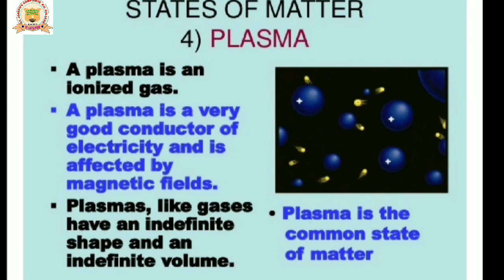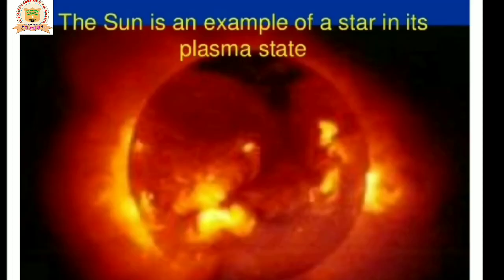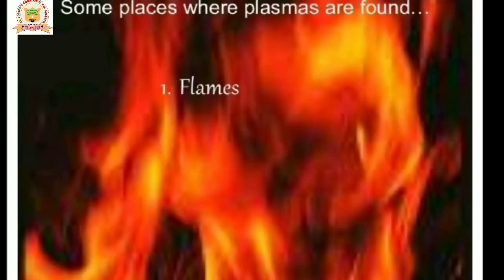Plasmas, like gases, have an indefinite shape and an indefinite volume. The sun is an example of a star in its plasma state. The example for the plasma state is the sun. Some other places where plasma is found are flames.